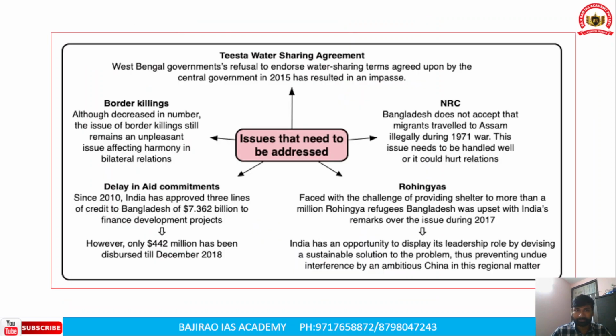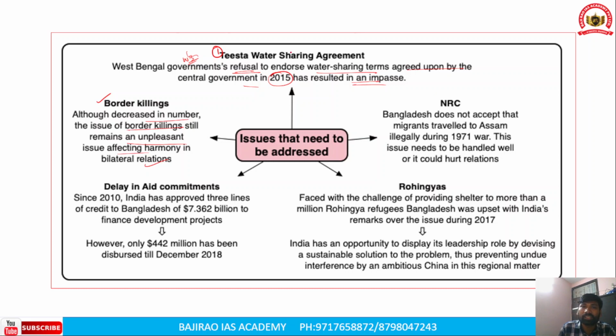Okay. Now, next, we need to understand the issues that need to be addressed. The first issue is the Teesta water sharing agreement. Now, the Teesta river flows into Bangladesh from West Bengal. In this context, the West Bengal government's refusal to endorse the water sharing terms agreed upon by the central government in the year 2015 has resulted in an impasse between India and Bangladesh. And secondly, there were border killings also reported. Although there has been a decrease in the number of border killings, it still remains an unpleasant issue affecting the harmony in bilateral ties between India and Bangladesh.